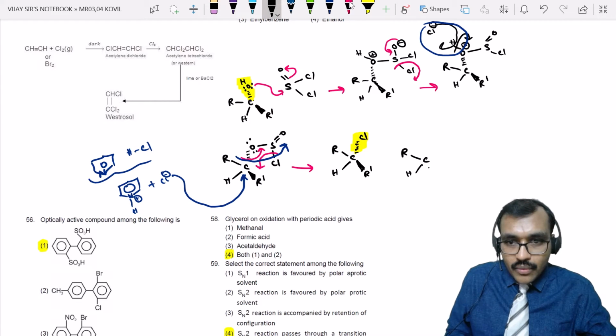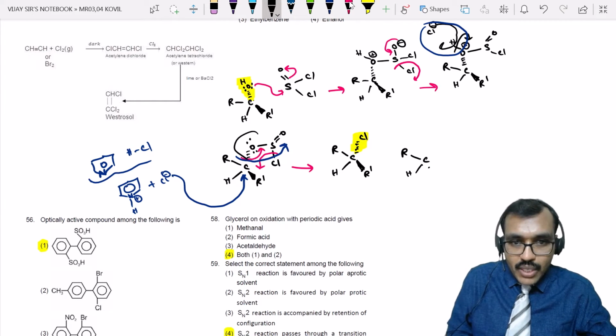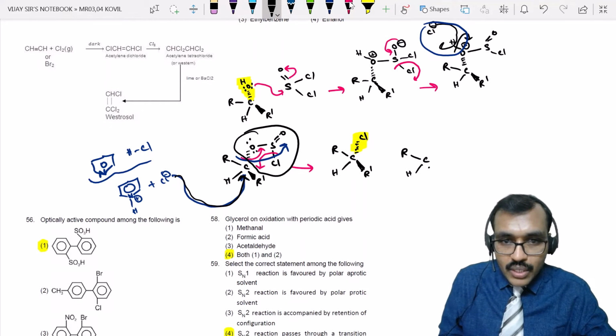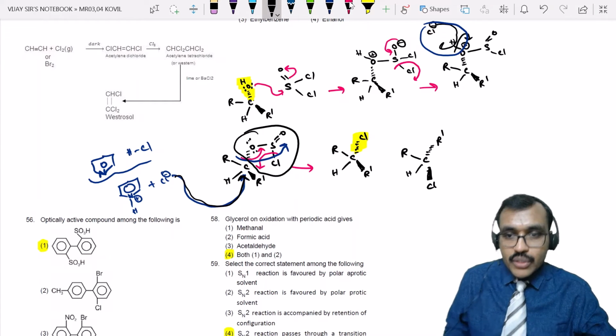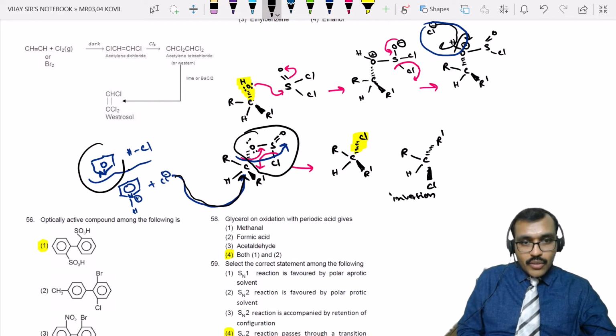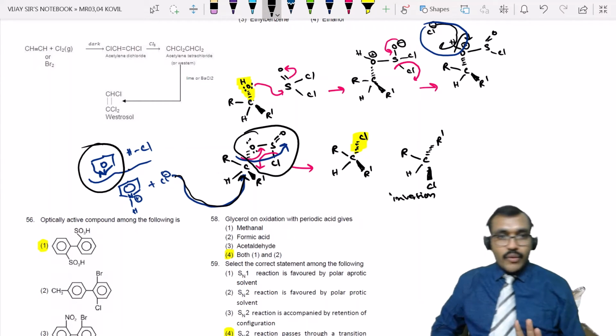Now from the bottom direction, that means this is leaving in one direction and the incoming Cl minus is attacking from the back side. So both are in opposite directions. So it is away from the viewer. So you will have Cl towards the viewer and this R prime goes away from the viewer, right? So you will get inversion in configuration, if pyridine is also present. Do you have any doubt in this?